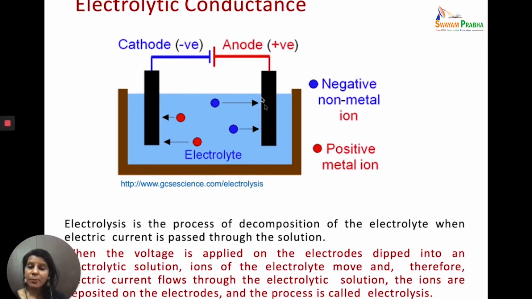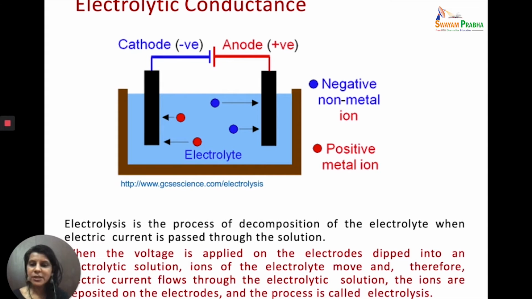Now, the moment we pass electricity, the electrolyte, which has already decomposed into ions, when we have dissolved it in the molten state or we have taken it in the fused state, the ions of these electrolytes start moving towards the opposite electrodes. So the negative ions will move towards the positive electrode and the positive ions are moving towards the negative electrode, and this process is called electrolysis.